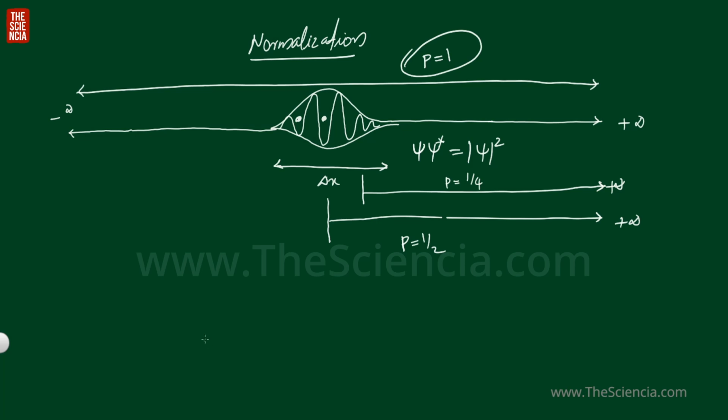So I can represent this idea mathematically: integral from minus infinity to plus infinity of mod psi square dx is equal to 1. So if I am integrating this probability from minus infinity to plus infinity, what do I get? You will get 1, right? And this is the condition for normalization.